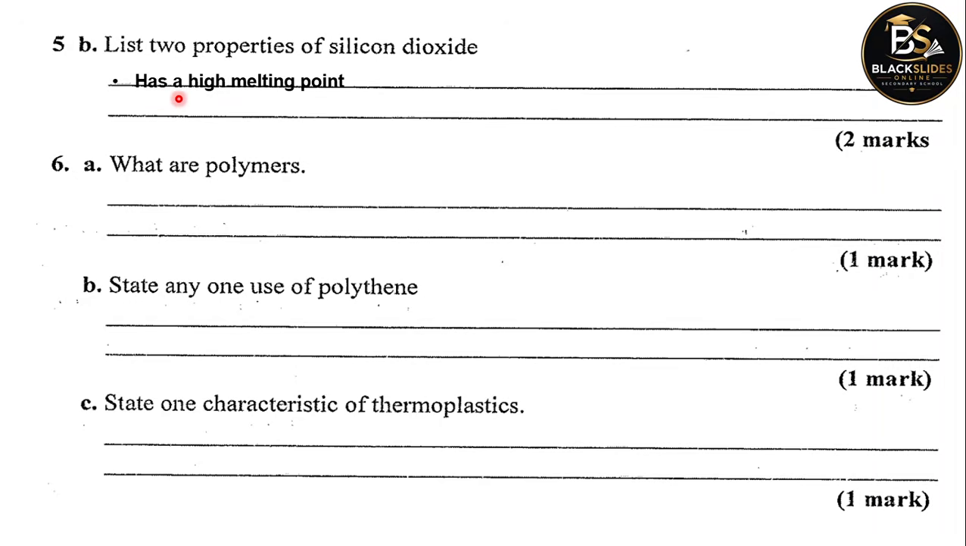It has a high melting point because it has very strong covalent bonds, so it doesn't melt easily. Imagine trying to melt sand which contains silicon dioxide. It will be very hard to do. You will require high amounts of heat energy.